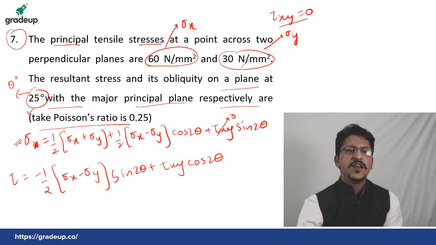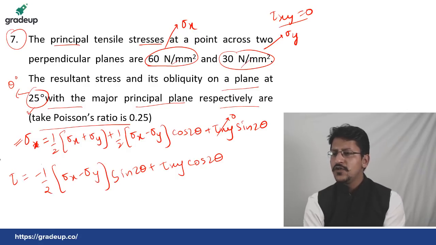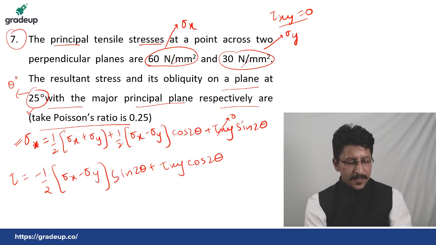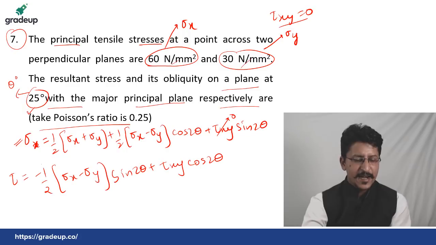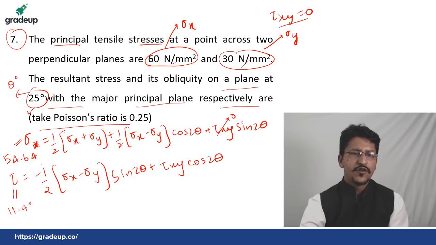You must get the value of sigma as 54.64 and the value of tau as 11.49.